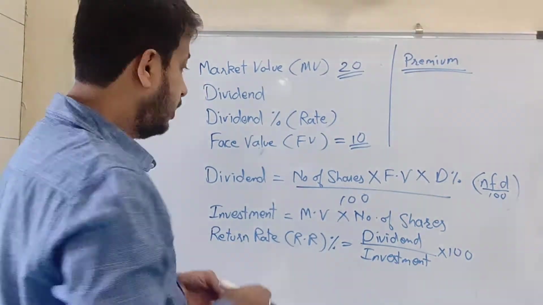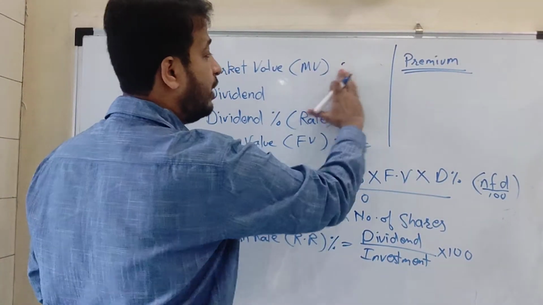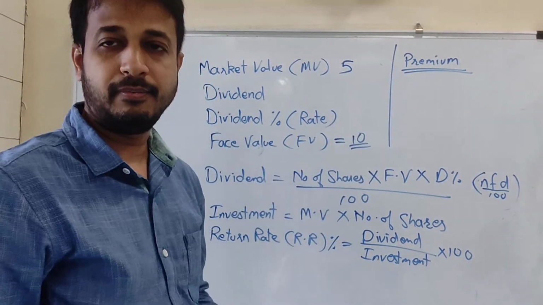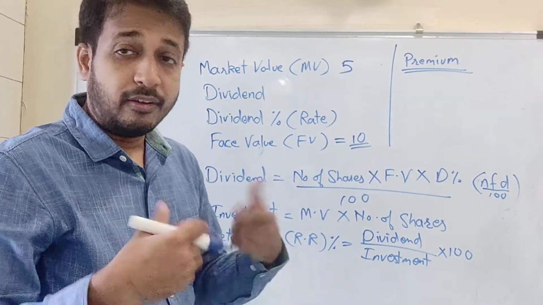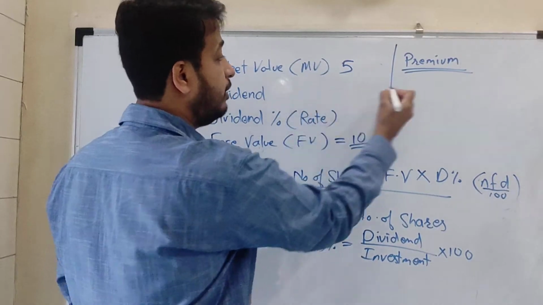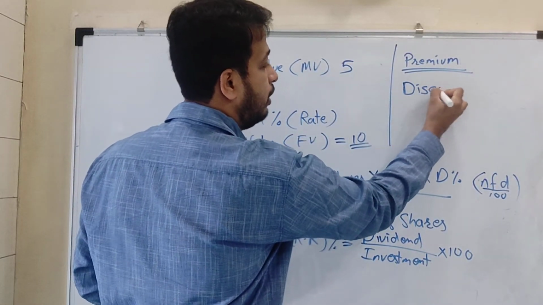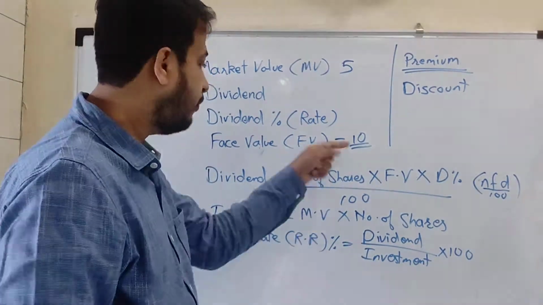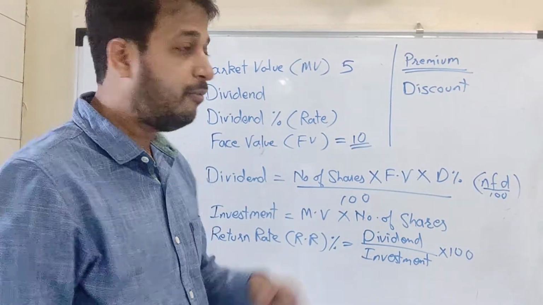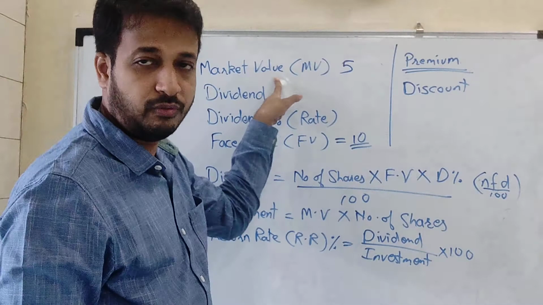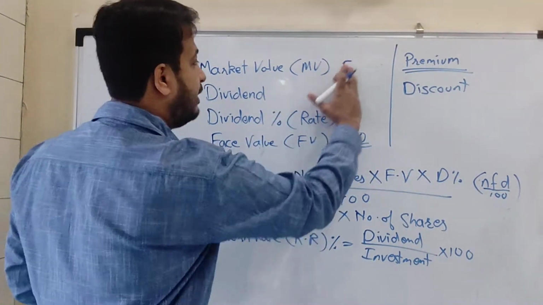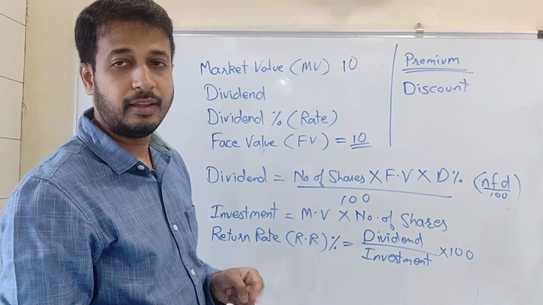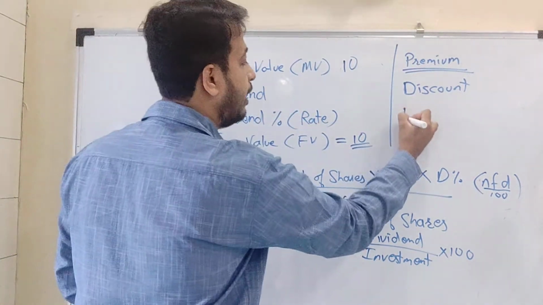But if the market value of the share is less than 10, then we say the shares are at discount, meaning they are at a lesser price than the face value. If my share price, which is my market value, is the same as the face value, then we say the shares are at par.